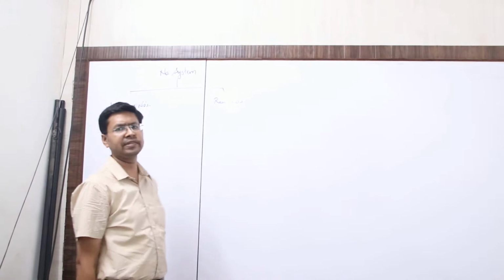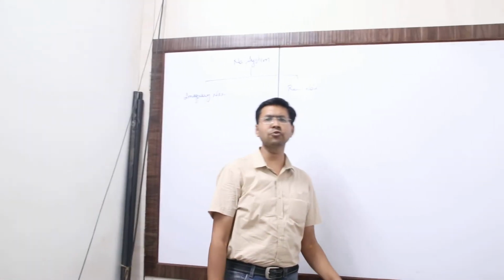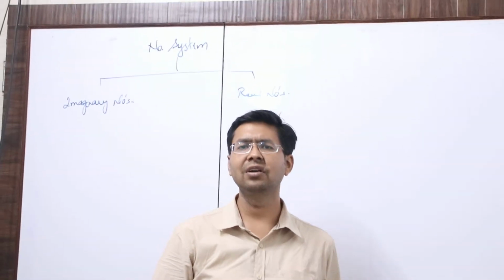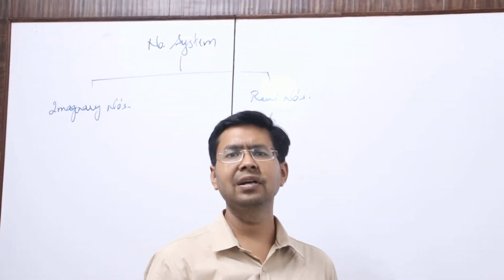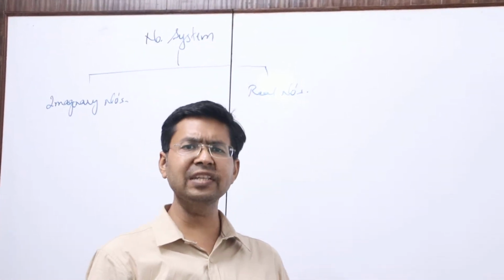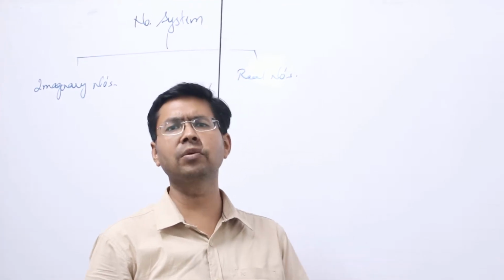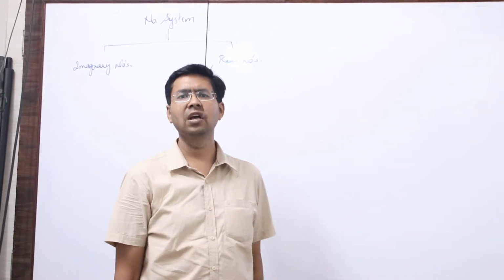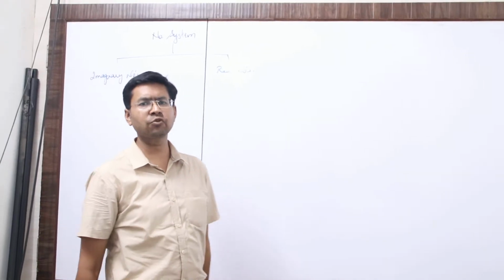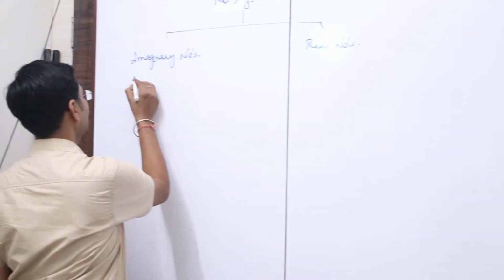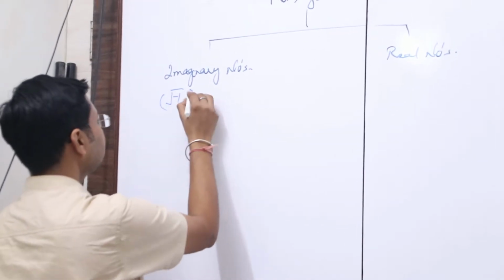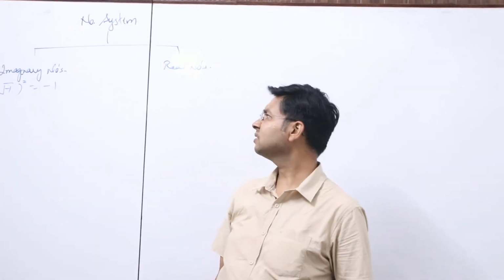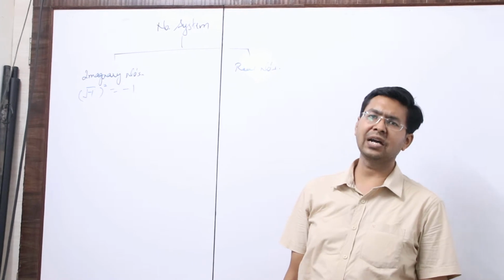What is the meaning of this imaginary number? If we do the square of a number, suppose the square of 2, the answer is 4. If I say what is the square of minus 2, the answer is again 4. Whenever we square a number, the answer is always positive. But there are some numbers whose square gives a negative answer. For example, the square of root of minus 1. If I square this, I will get the answer as minus 1, not as plus 1. Such numbers whose square gives a negative number are known as imaginary numbers.